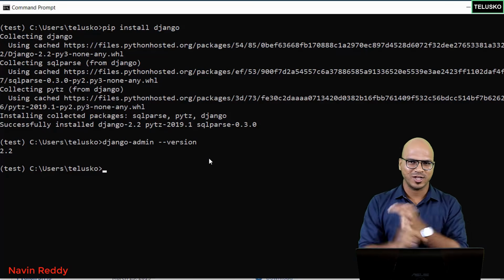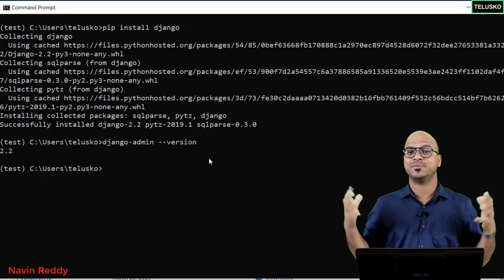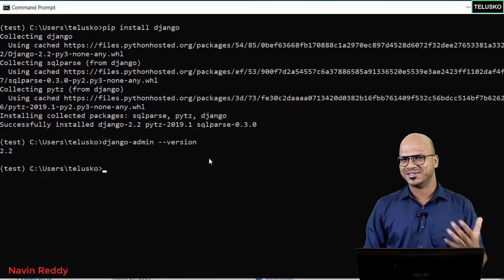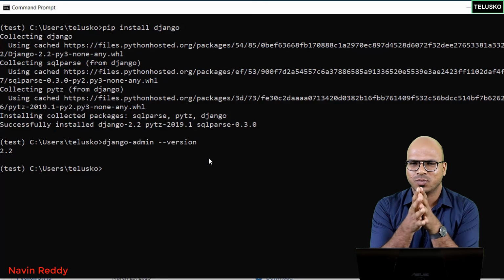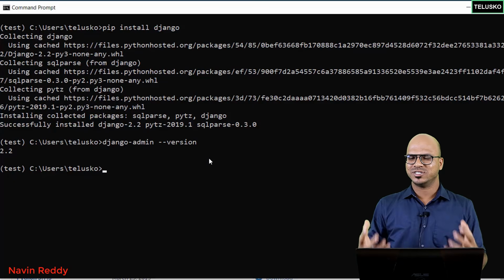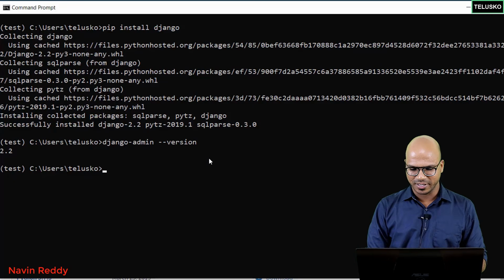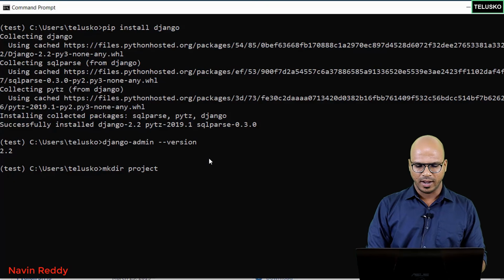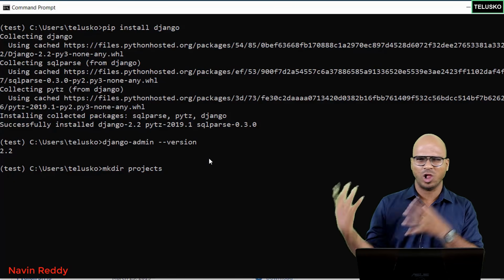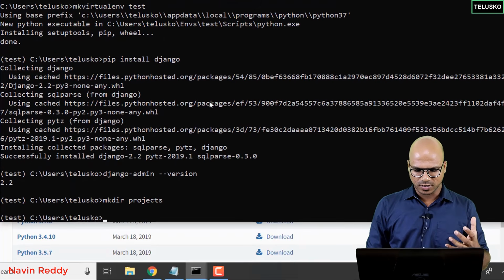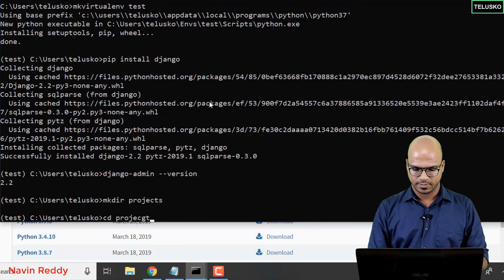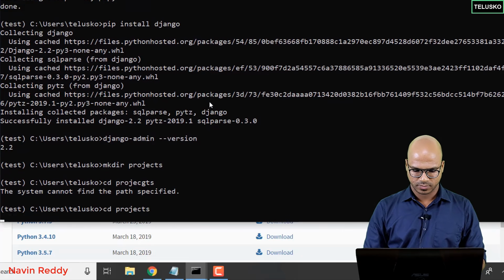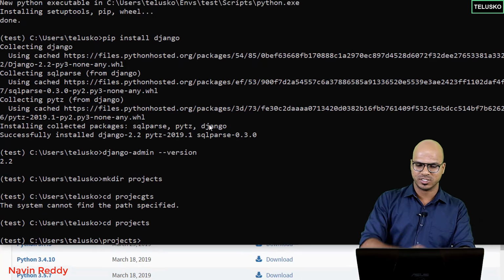So we got Python, we got Django, and now let's create our first project. Yes, that will be done using command line itself. Okay, but then how will you do it? Now, we can do that in a particular folder. So what normally I prefer is I keep all my projects in one particular folder. So let's do that. Let me create a folder here. So we'll say mkdir projects. This is where I will have all my projects. So we got a folder which is projects, and let's move to that folder. So we'll say cd projects, and now you can see we are in that folder. So that's great.